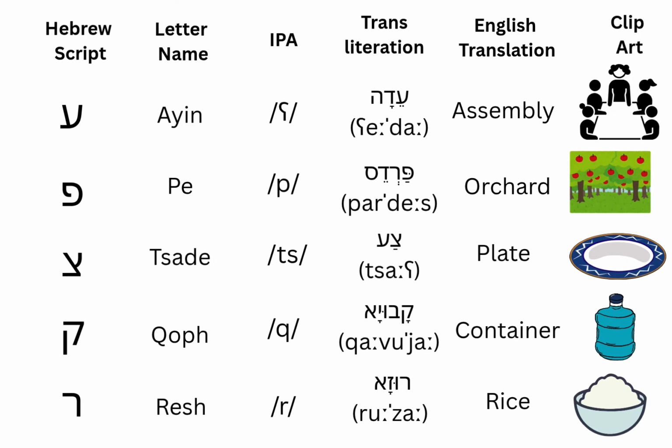The next letter is Ain. It is the guttural form of Aleph. It gives the sound, and the word from it is Adha, which means assembly.